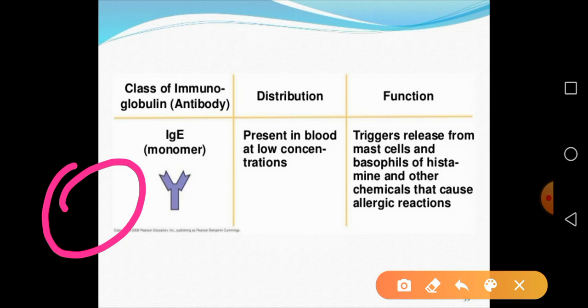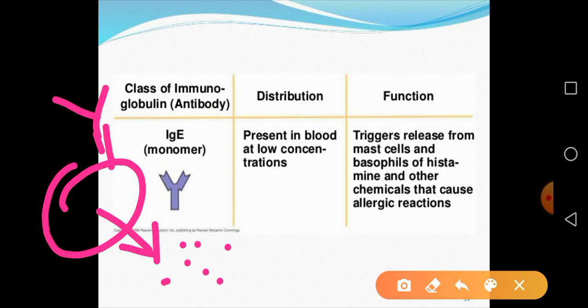So this particular IgE is going to bind on the mast cell or basophils, and when it binds to the mast cell or basophils, these cells are going to secrete different chemicals which are responsible for the allergic reaction. So this is the function of the IgE antibody.